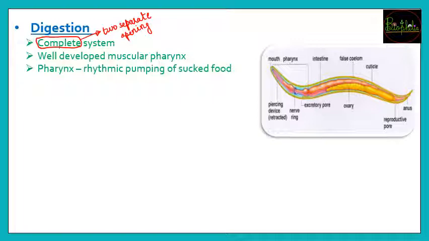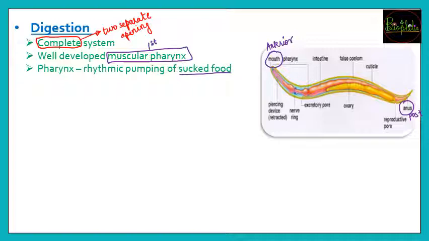Even you can see in the diagram that the upper anterior part, what is it? The anterior part is going to have the mouth and the anus will be present at the posterior part. So there will be 2 separate openings and in between there will be your digestive tract. Now along with the digestive tract, that is anus and mouth, there is going to be one more developed structure, that is the muscular pharynx. So even the muscular pharynx is going to be seen for the first time in this phylum, and this pharynx is going to help the animal to suck and pump the food.